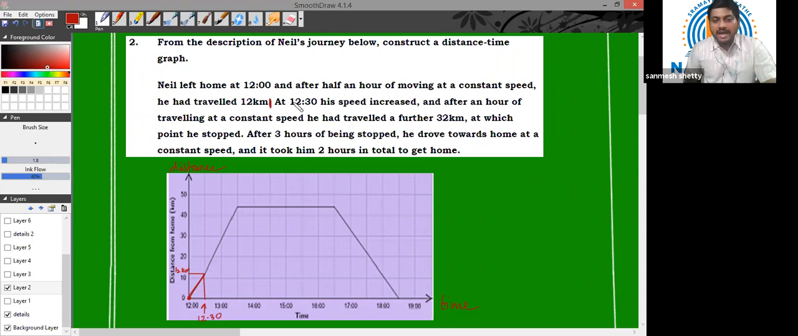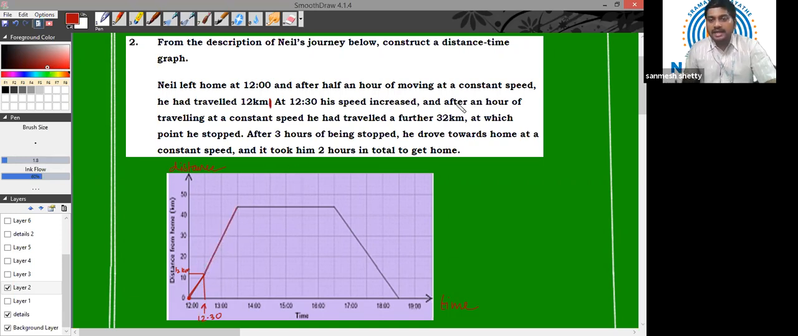Now at 12:30, his speed increased. So obviously the slope of the line will slightly increase. Increase in speed means increase in the slope of the line. So from here, I'm increasing the slope of the line like this.